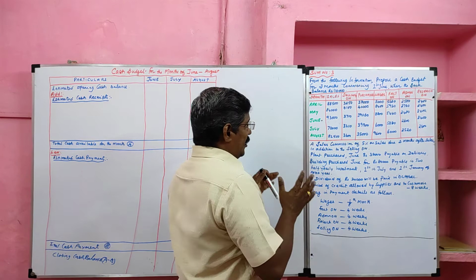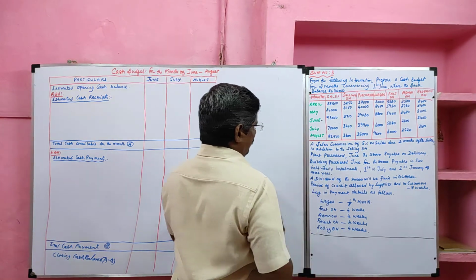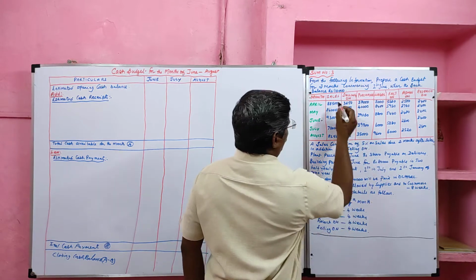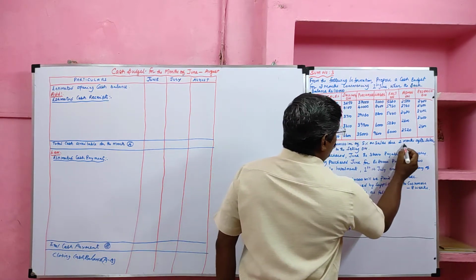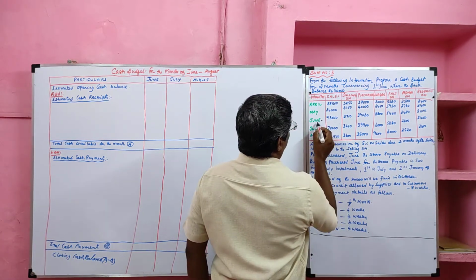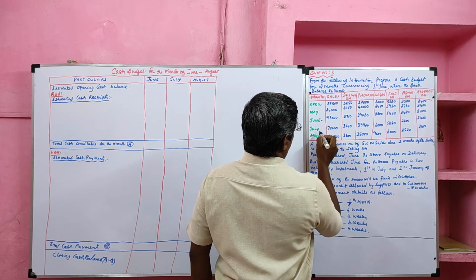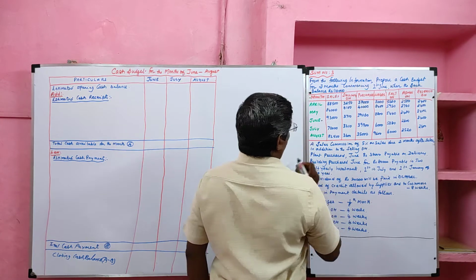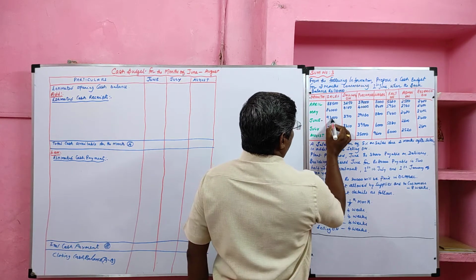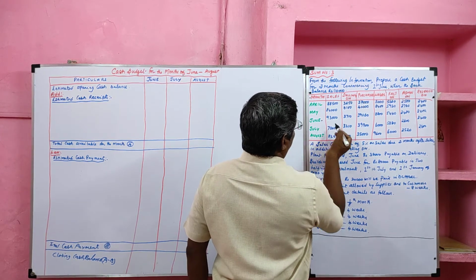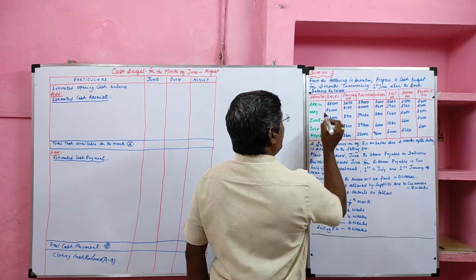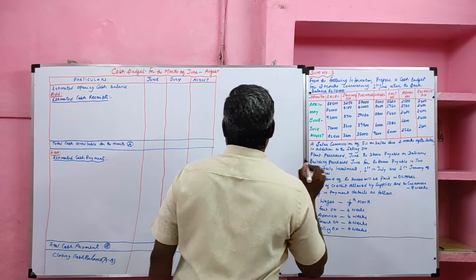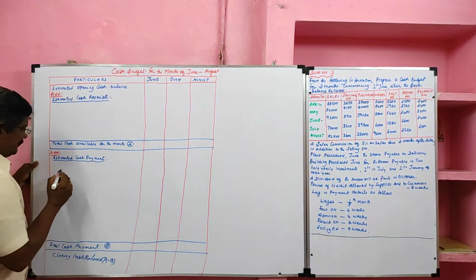First, look at the additional information. A sales commission of 5% on sales. So sales commission is provided on sales due 2 months after. We are preparing the budget for June, July, August. So June month sales commission is payable in August. In June, which month's commission is payable? April month. So April commission is payable in June.